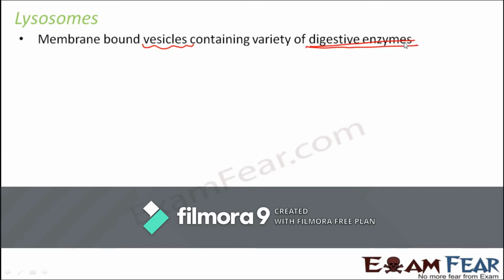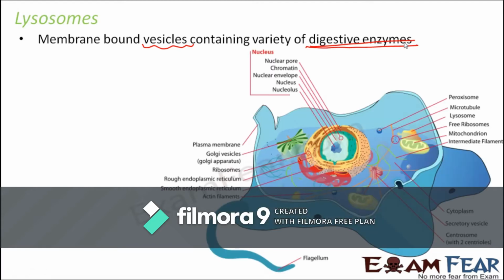A lot of digestive activity might happen inside the cell, because whenever we eat, the food material is passed on, it is digested and then it is passed on to various parts of the body. What do we mean by various parts of the body? At the end of the day, the food material actually goes to each and every cell of our body. So the cell has to handle that food material. So to take care of any digestive activity, we have these lysosomes.